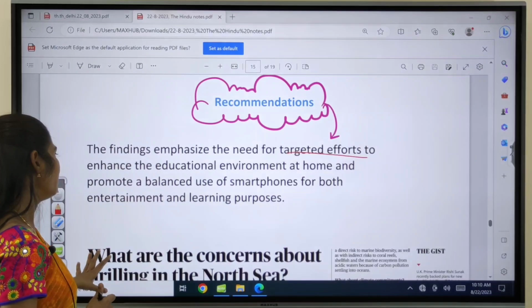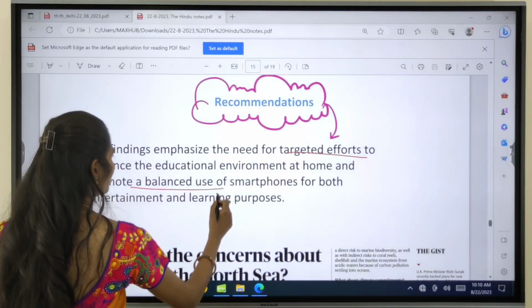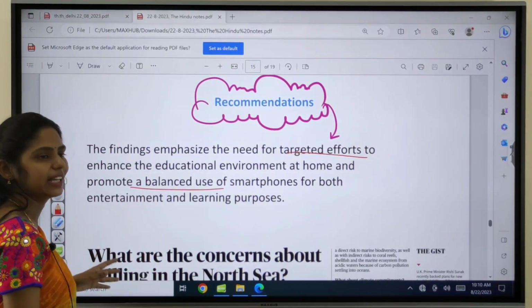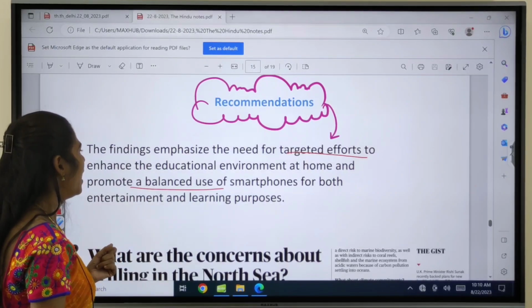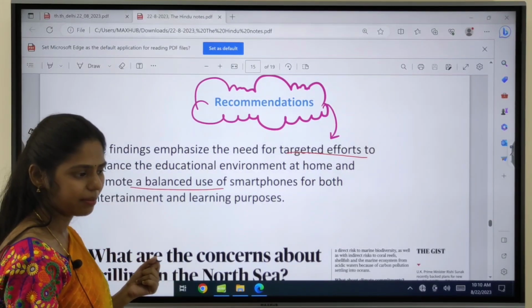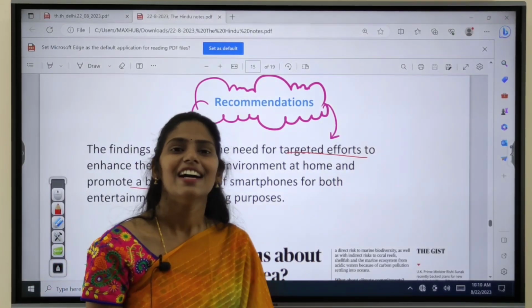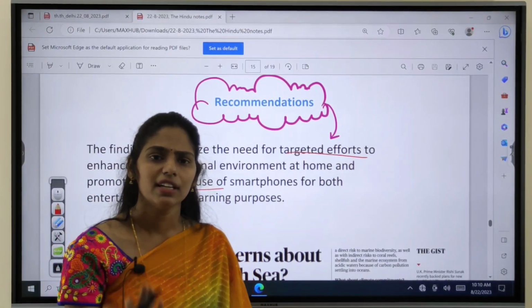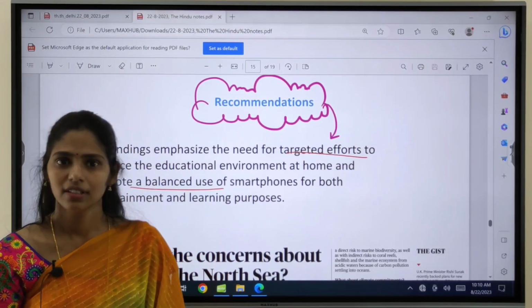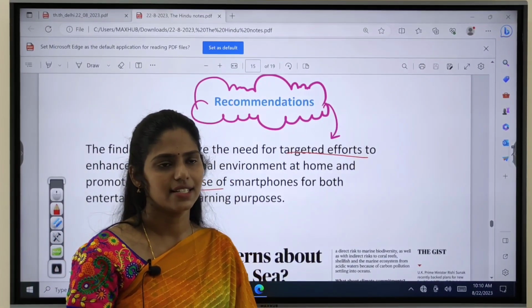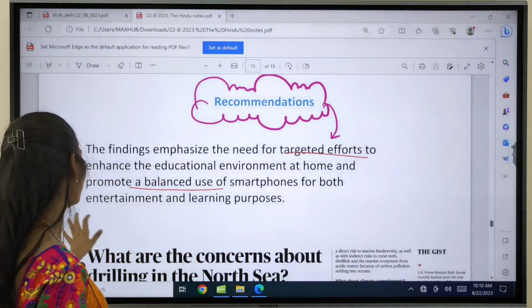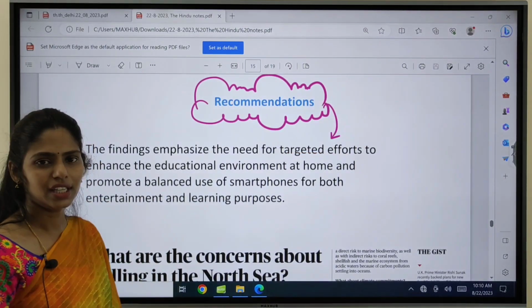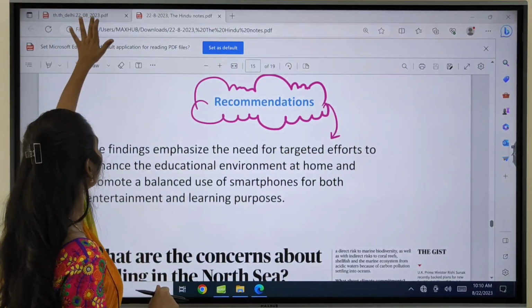And we also have to promote a balanced use of smartphones for both entertainment and learning purposes. And we have to enhance the environment, like creating a study environment in the homes also, so that we can support our children in improving their interest in studies. So these are some key highlights of this report. Okay, and now let us go back to the Hindu newspaper PDF.